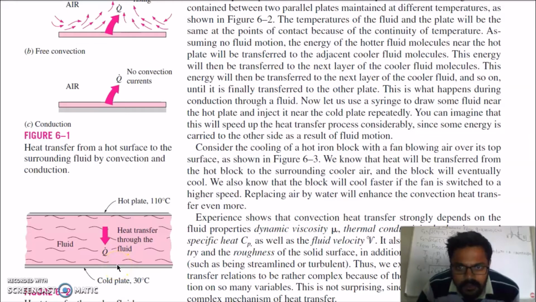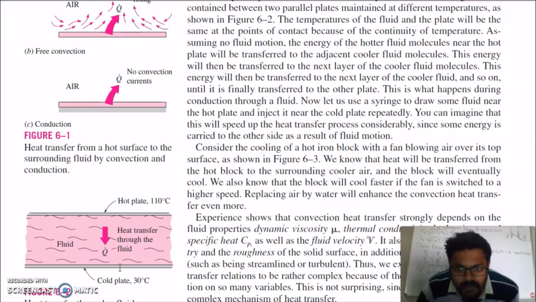Assuming no fluid motion, if the fluid is still, the energy of hotter fluid molecules near the hot plate will be transferred to adjacent cooler fluid molecules. So energy will transfer to the adjacent layer, then it will propagate to the next layer, and this way heat will transfer from the hot plate to the cold plate if the fluid is still. So this energy will be transferred to the next layer of cooler fluid molecules. This energy will then be transferred to the next layer and so on until finally transferred to the other plate. This is what happens during conduction through the fluid.